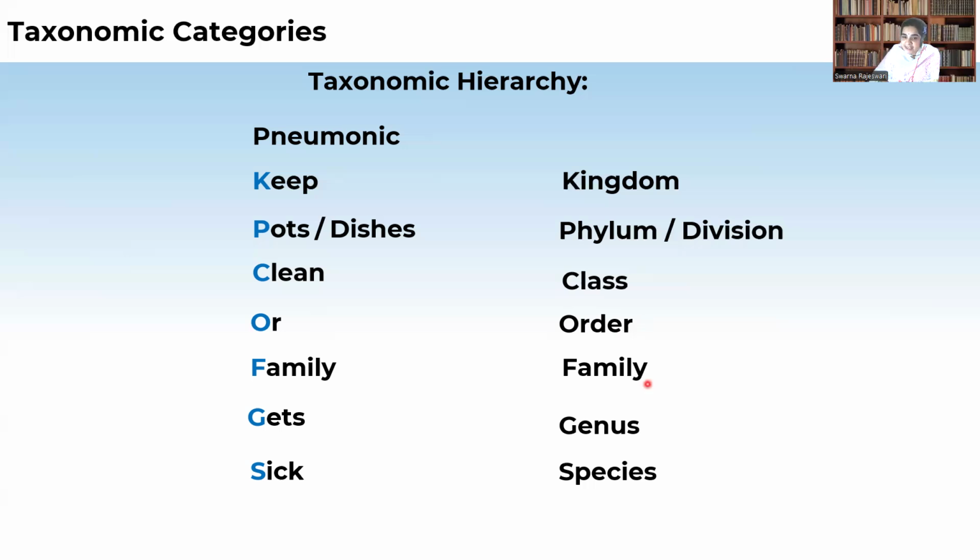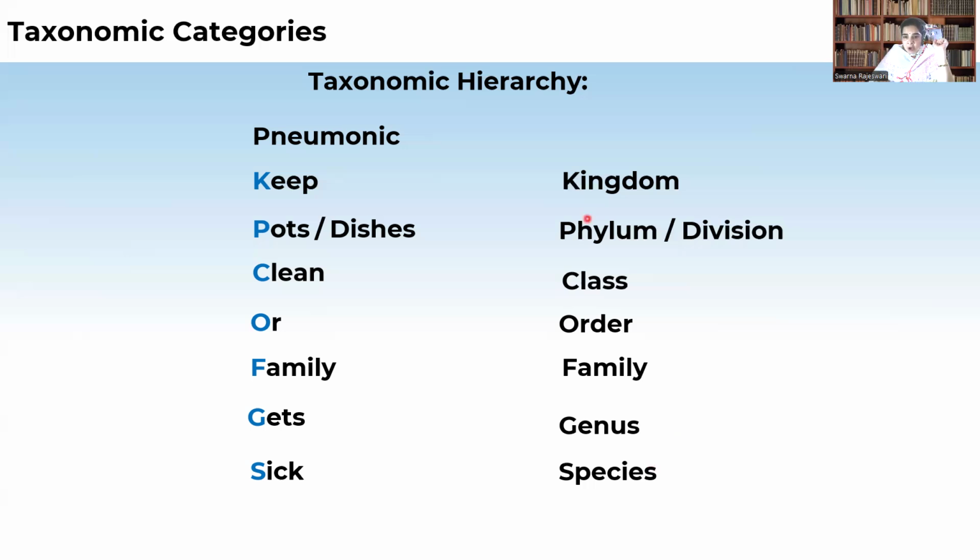In one family, again, there are similar characteristics and some differences. The organisms with similar characteristics in one family will come under one genus, and even in the genus, the organisms with similar characteristics will come under one species. So species is the unit of classification.